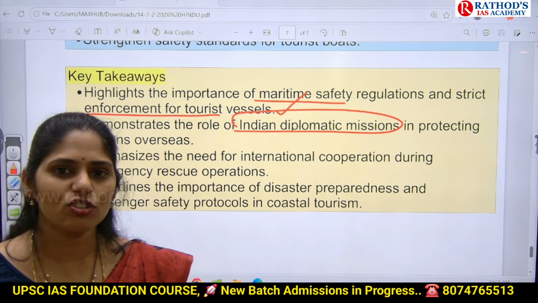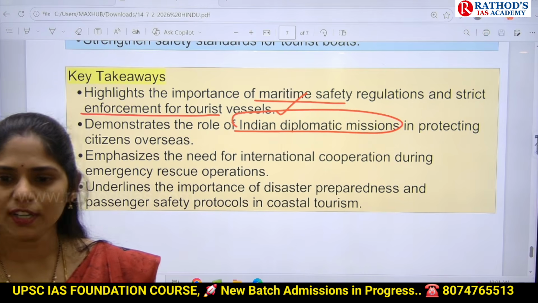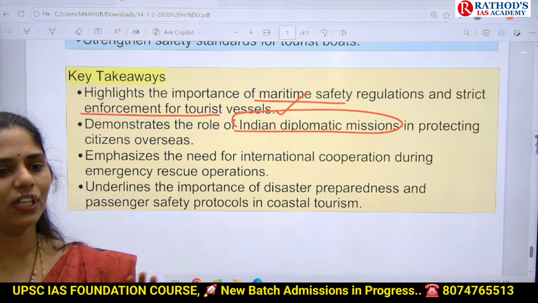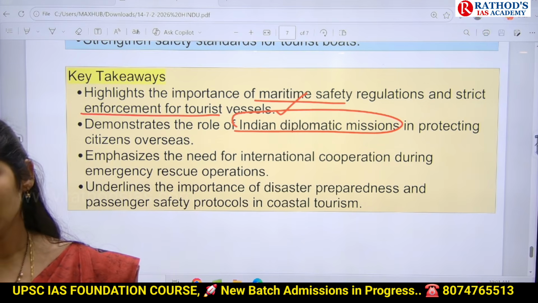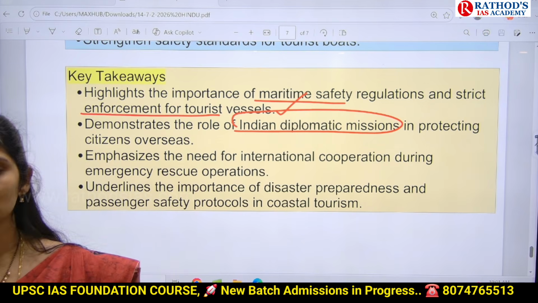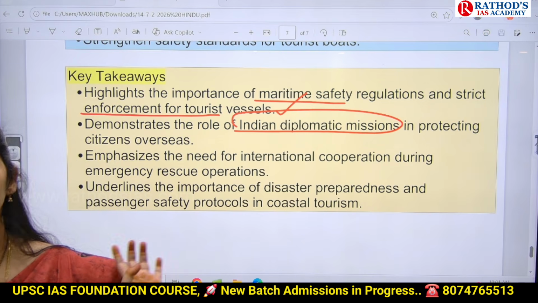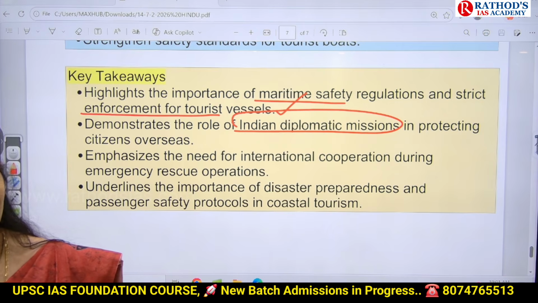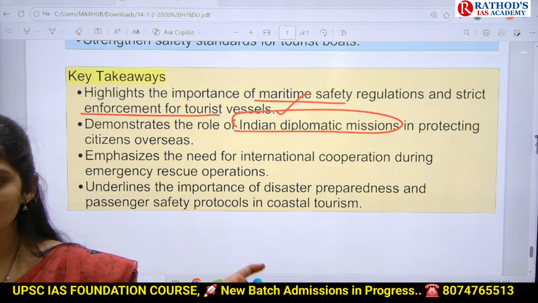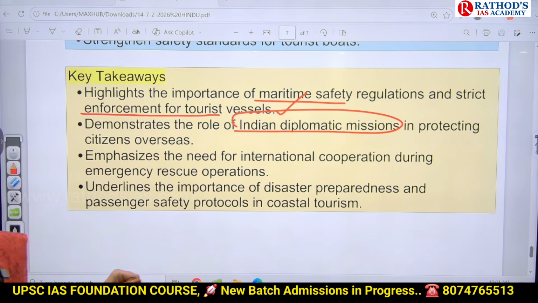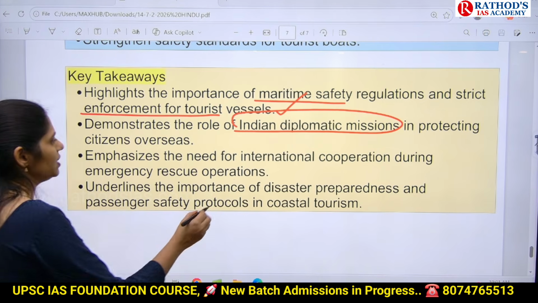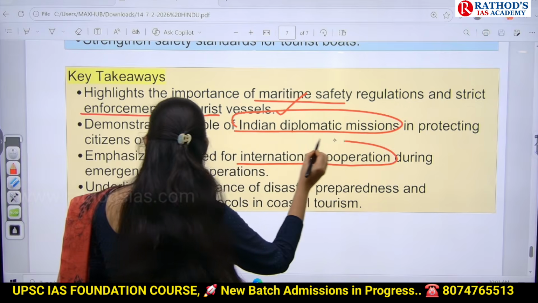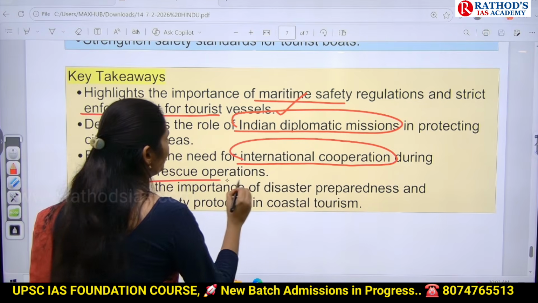As an IFS officer, you need to play an important role while mediating with the other countries' authorities, because laws in India are different from laws in other countries, and you have to mediate properly so that we can help our Indians and protect our Indian diaspora in other countries. And we also need international cooperation during emergency rescue operations.